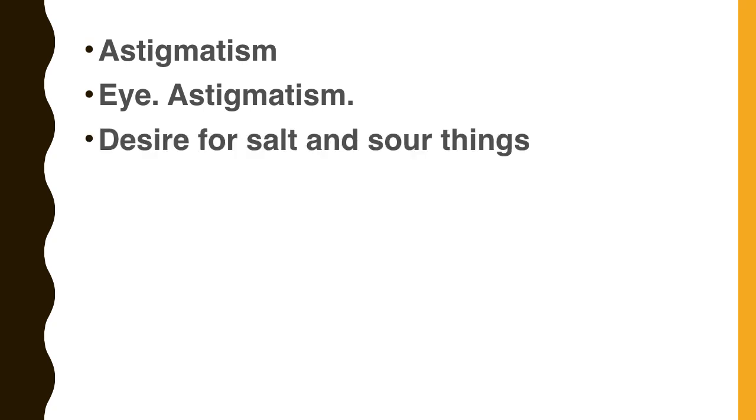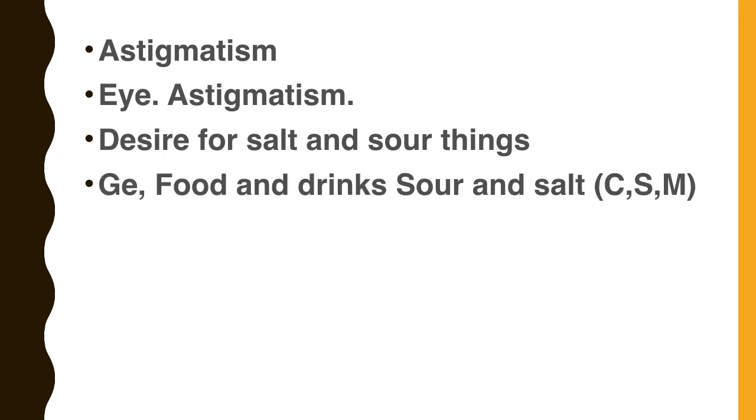So which rubric will work out for astigmatism? Eye, astigmatism. Eye, astigmatism, and the most important remedy is Tuberculinum. Desire for salt and sour things together. How will you work it out? Desire for salt and sour things together. Generalities, food and drinks, sour and salt. That's a rubric in synthesis, complete and Murphy's repertory. Generalities, food and drinks, sour and salt.